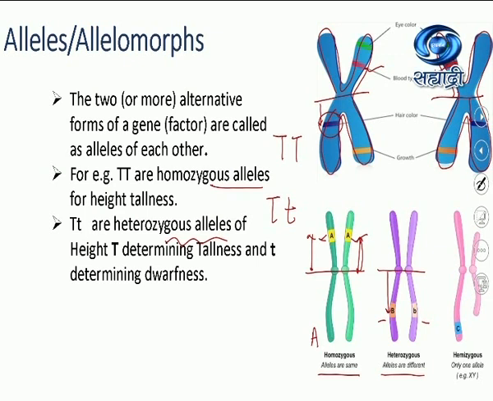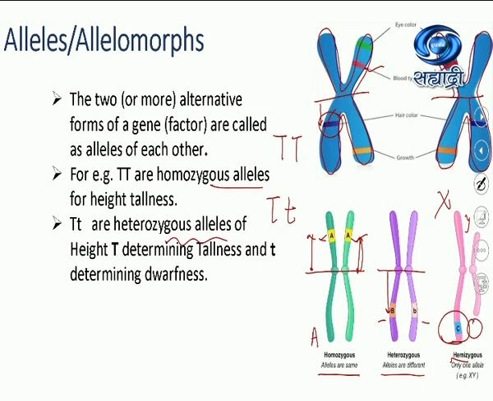And hemizygous: sometimes some genes are absent on the homologous chromosome. For example, in case of color blindness, this gene is present only on the X chromosome and it is absent on the Y chromosome. Thus, as it is present only on one of the pair of chromosomes, we call it hemizygous. So I hope you understood the concept of allele.